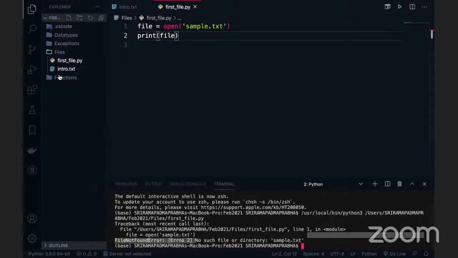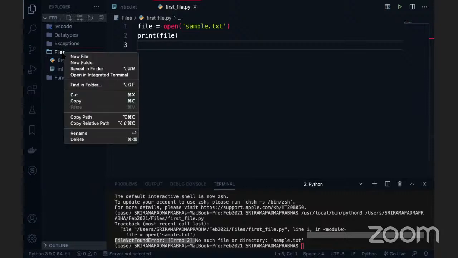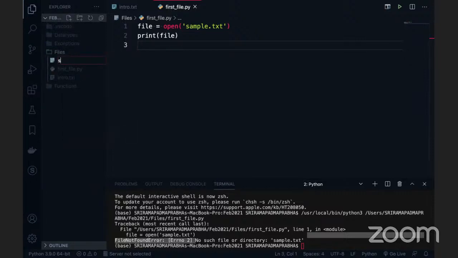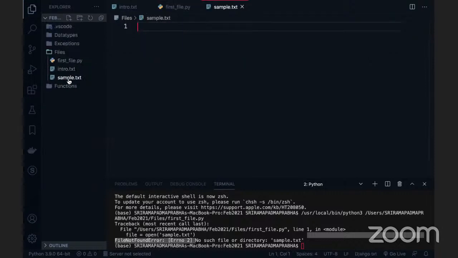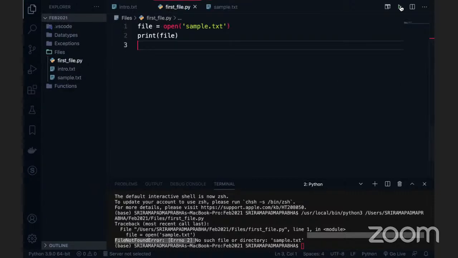So what can we do? I want to create sample.txt, then I can read it. I will create this sample.txt inside the files folder. Now I'm going to the first file and again executing this code. Still you see that there is an exception.